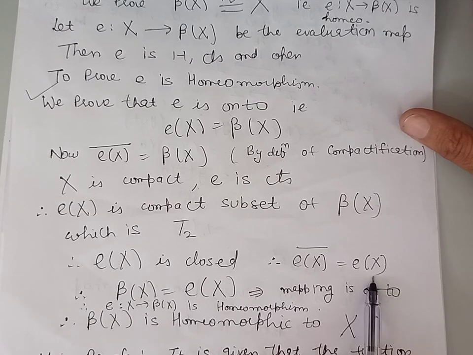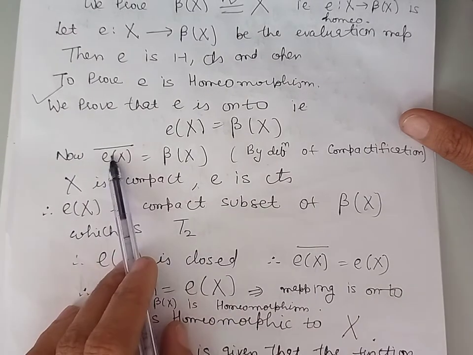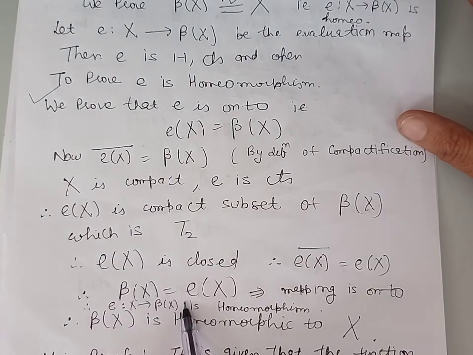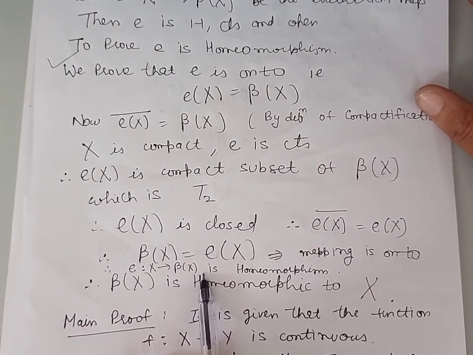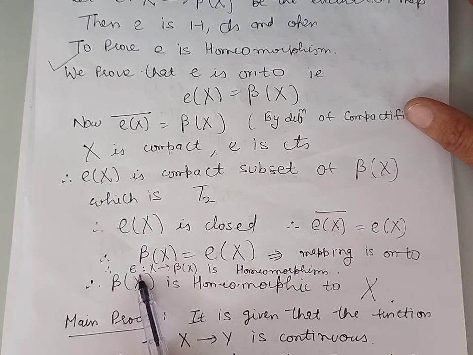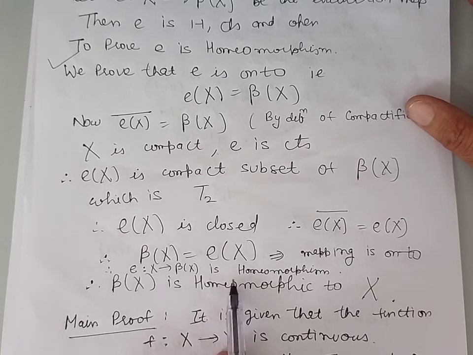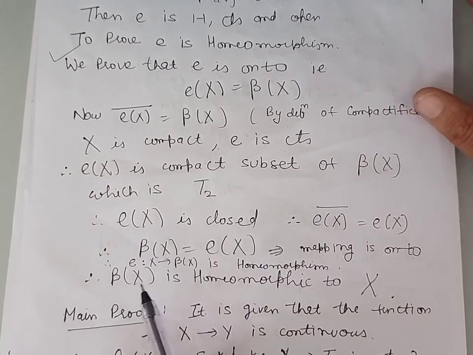So we can say that beta X is equal to E of X, and this proves that the mapping E is an onto map. So this proves that the mapping E is a homeomorphism. So this completes the proof of the second lemma.